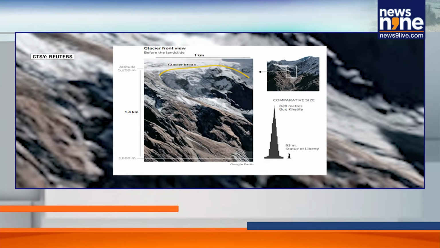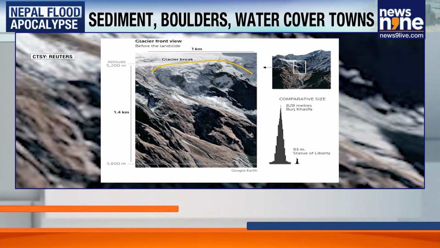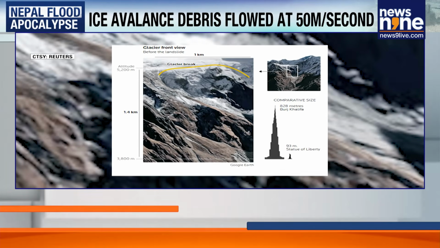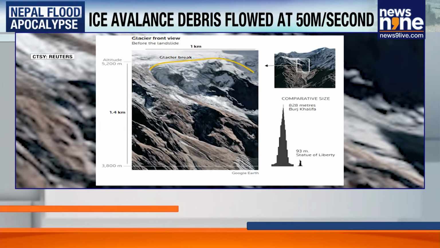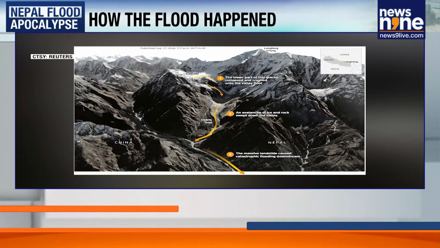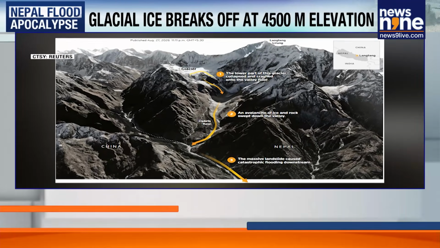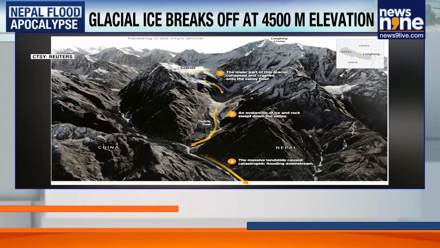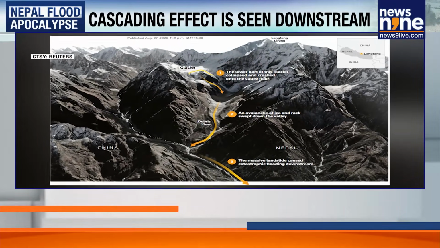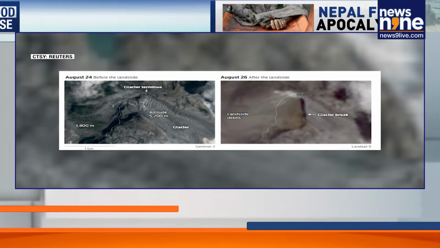Floodwaters created by the collapse rushed through valleys in Nepal and altered river channels more than 100 kilometers downstream near the Indian border, where after a descent of more than 4,500 meters in elevation from the Himalayas, the flash flood sent a powerful surge of water, sediment and boulders through the Bhote Koshi and Trishuli river system. The water levels on the river at the Galchhi area downstream reportedly rose as much as 9 meters, or say 30 feet, within a matter of 30 minutes.